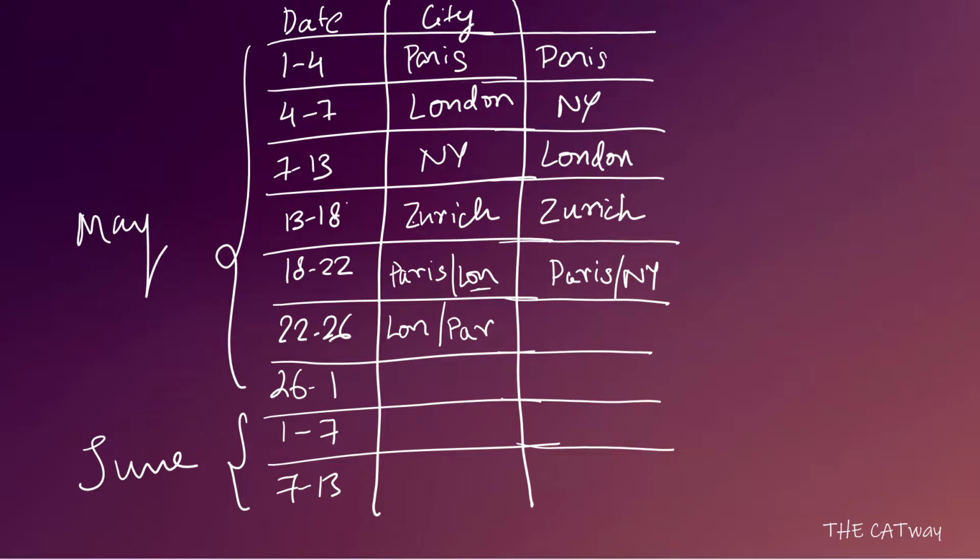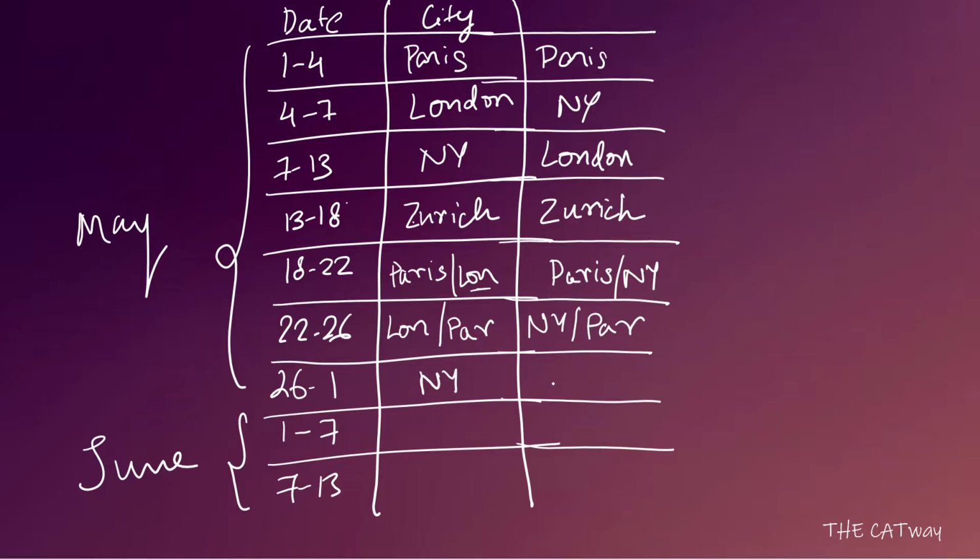Same will go for case 2. That is either he can go to New York or he can go to Paris depending upon where he went on 18th. So this is it. Now let's come to May 26. So on May 26, talking about case 1, he could not have traveled to Paris or London or Zurich. So the only possibility for him is New York.